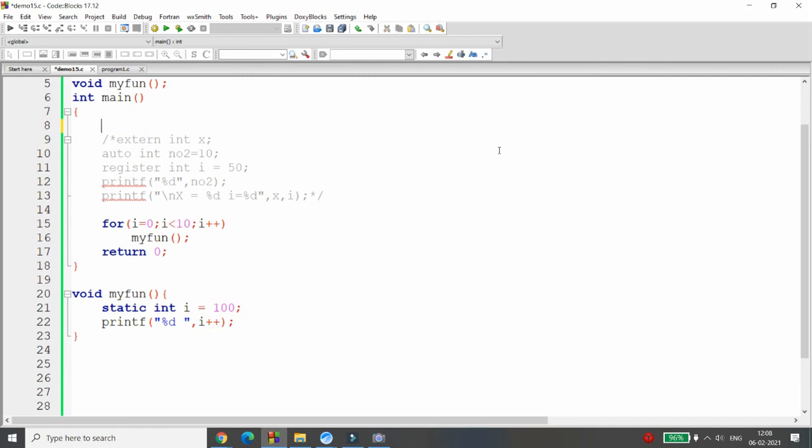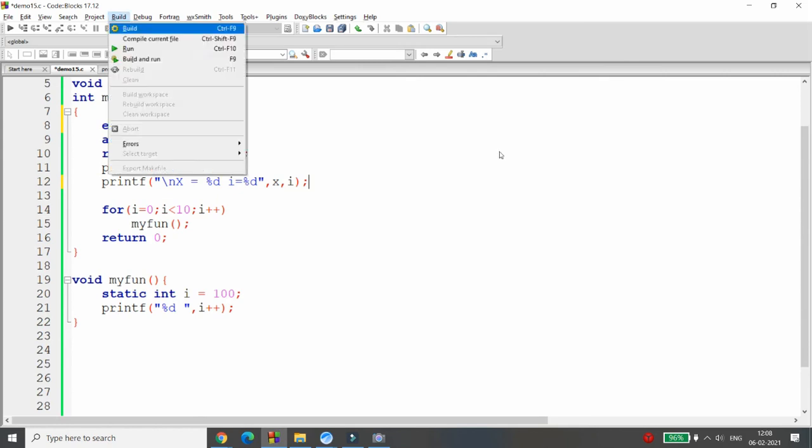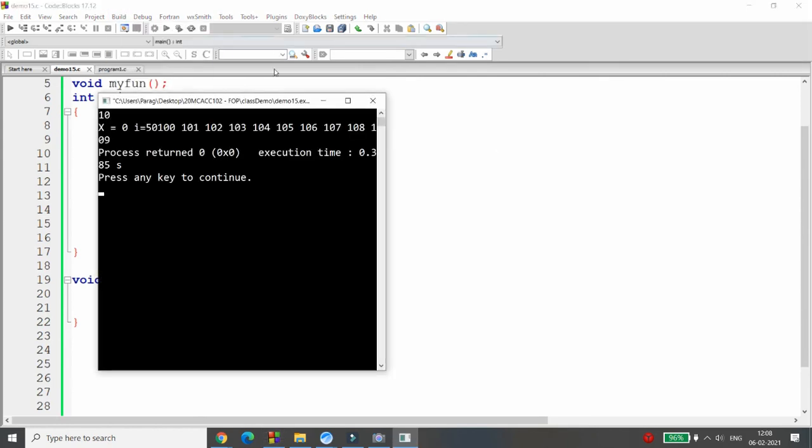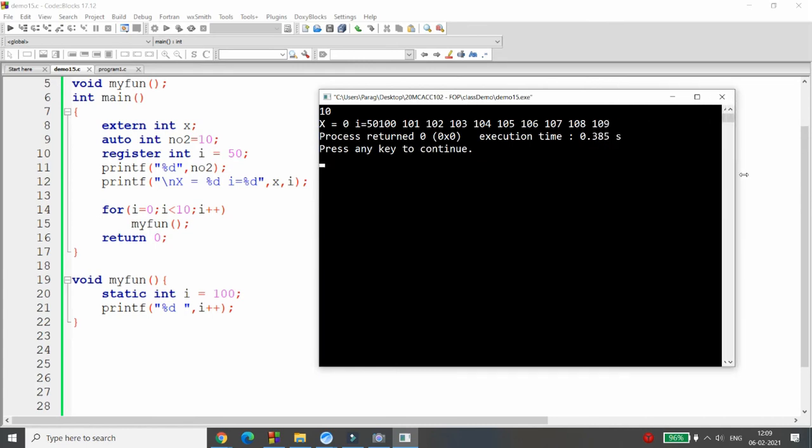Let me remove here, there is integer i. I'm just simply removing the comment. I'm just running this particular code again. And if you look carefully, see what happened. This my variable is declared extern x. This is my auto variable. This is my register variable i. Register variable i used in a function. And this is my static variable.